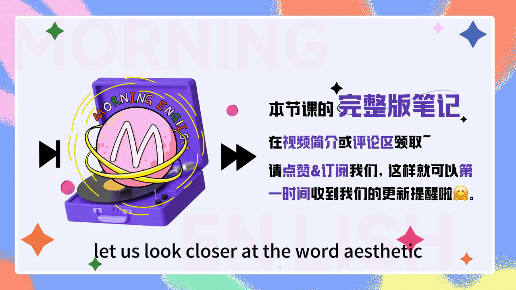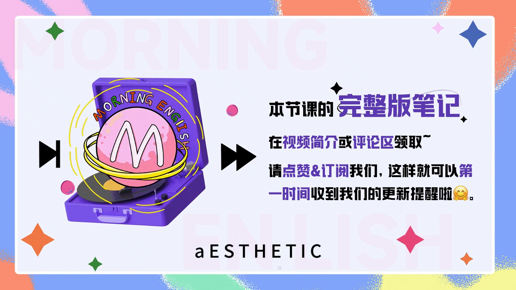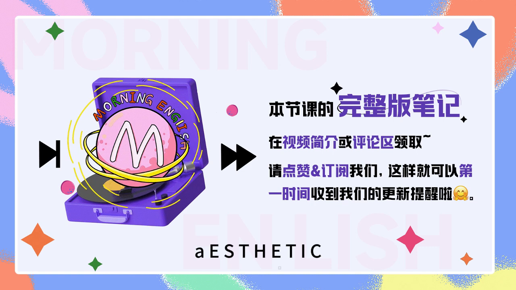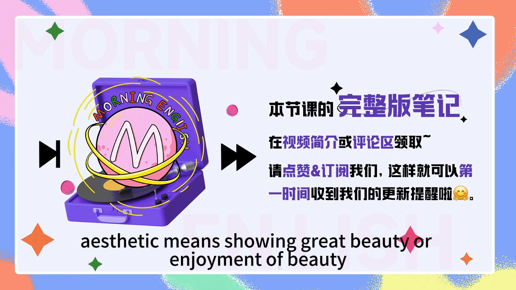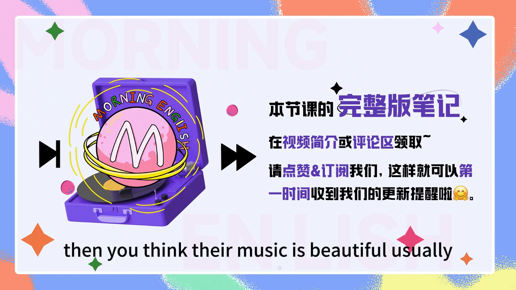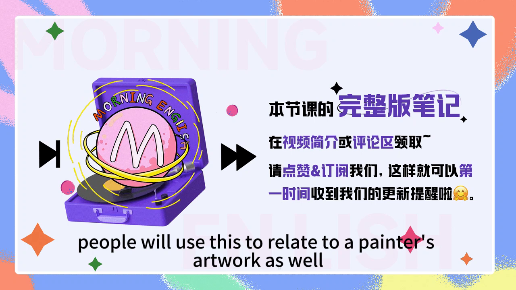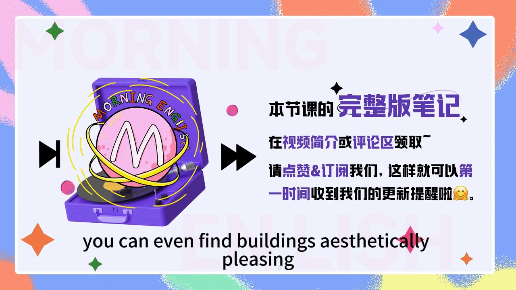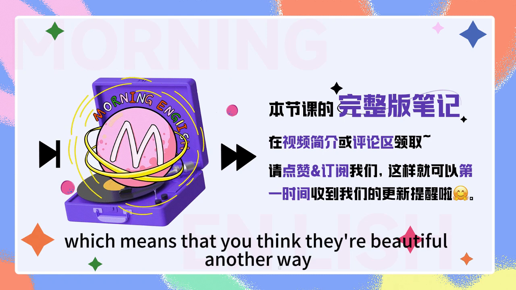Let us look closer at the word aesthetic. A-E-S-T-H-E-T-I-C. Aesthetic means showing great beauty or enjoyment of beauty. If you like an artist's music aesthetic, then you think their music is beautiful. Usually people will use this to relate to a painter's artwork as well. You can even find buildings aesthetically pleasing, which means that you think they're beautiful.